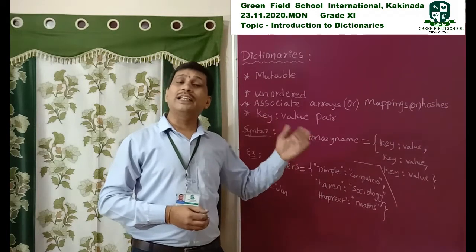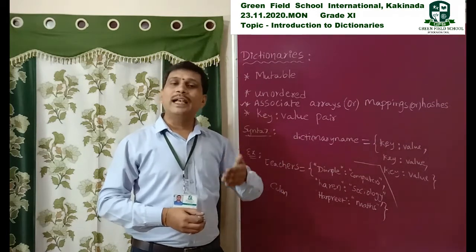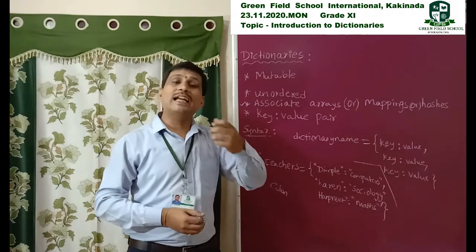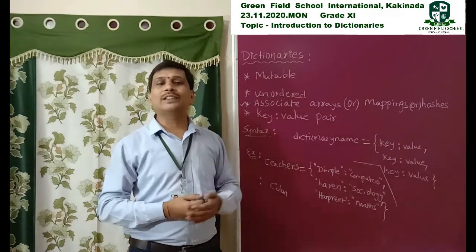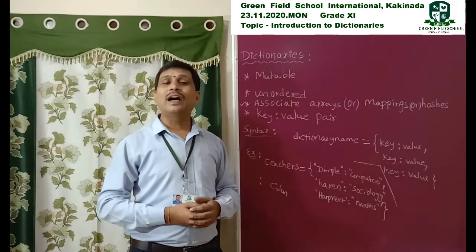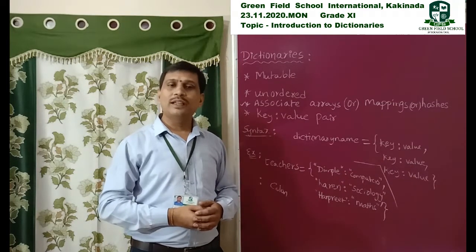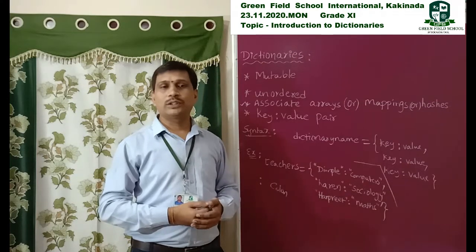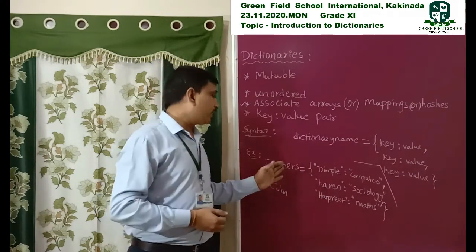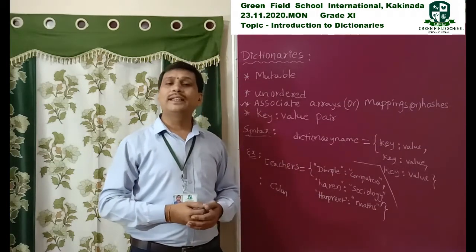All these lists, tuples, and strings have indexes, so we can access and traverse all their elements by using that index. But in this case, dictionary elements do not have any indexes.